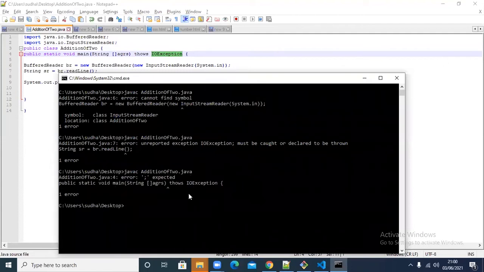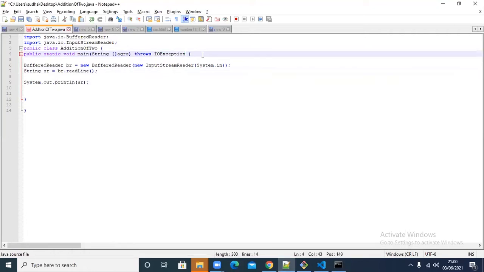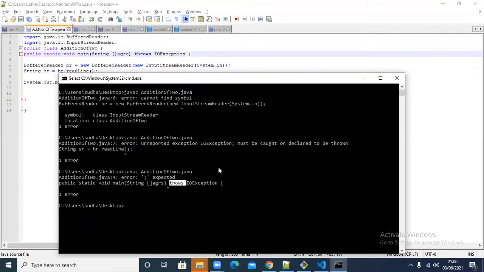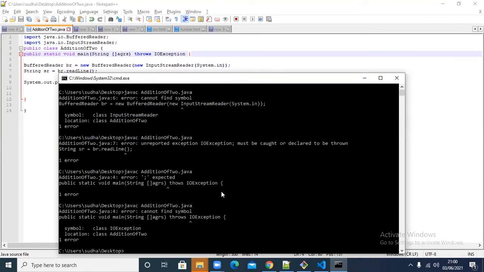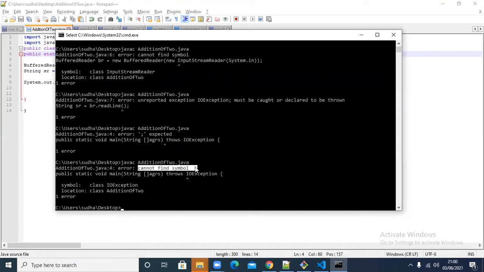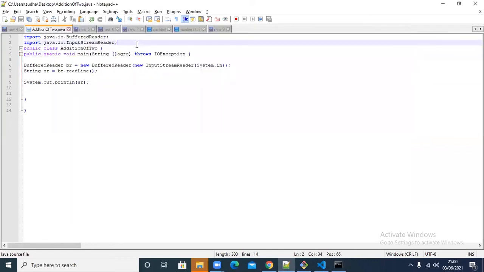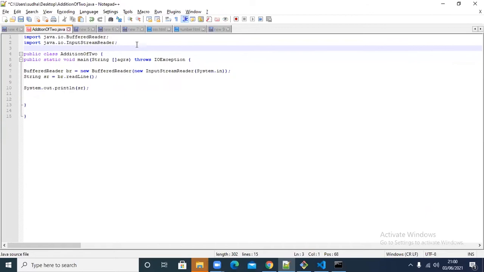So if I do that, throws IOException, and then I try to compile, what is going to happen? See what happened? Spelling mistake. Okay, throws. Now observe what is going to happen. Did you see that? Now it says cannot find symbol IOException. That means it is not understanding what IOException is. That IOException is also a class only. You have to import it.